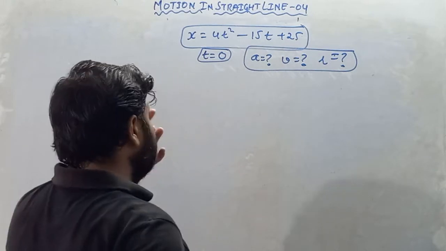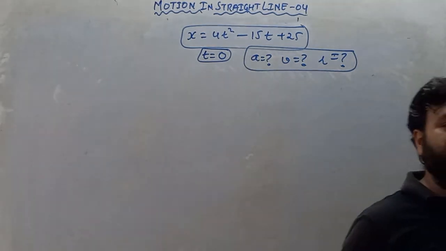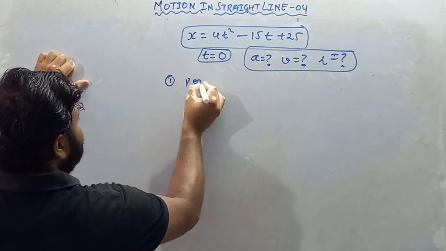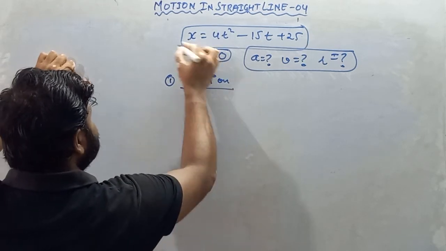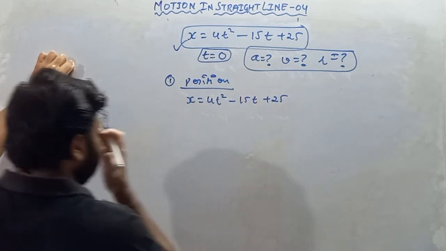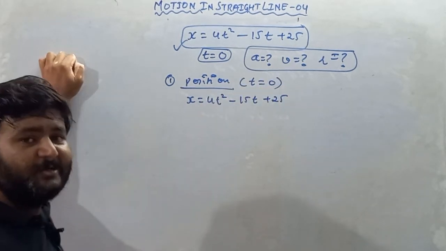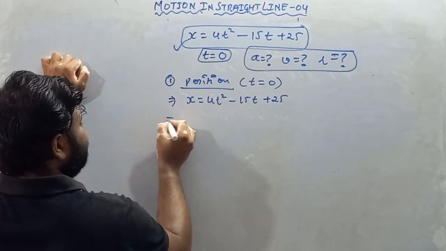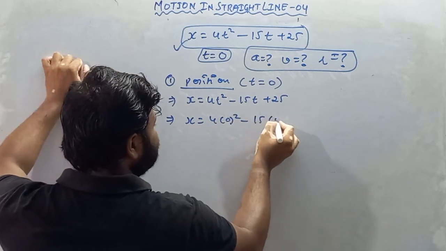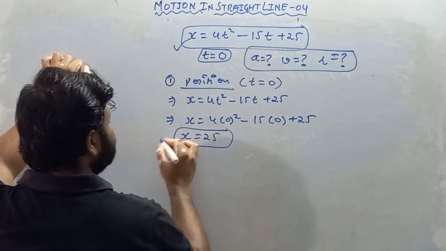Now see, my dear student, we have to first find the position of the particle at t equals 0. So first is your position. We have been given the value of x, it is 4t square minus 15t plus 25. Nothing will be complicated here, just put the value of t. So x equals 4 into 0 square minus 15 into 0 plus 25. So the position at t equals 0 is 25.